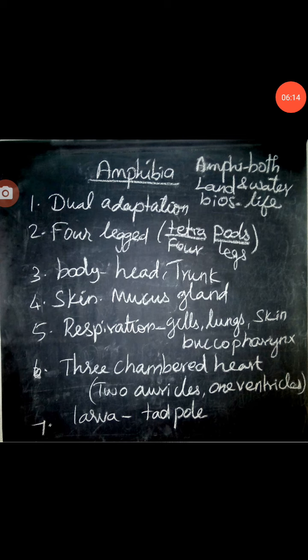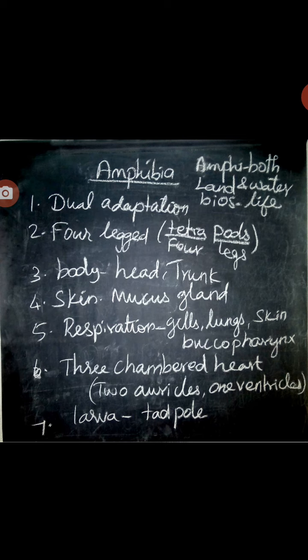Class Amphibia. Amphi means both, bios means life, living on both land and water. It has dual adaptations. Four-legged tetrapod. Tetra means four, pod means leg. The body is divided into head and trunk.